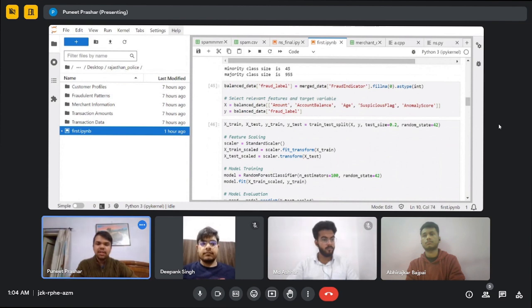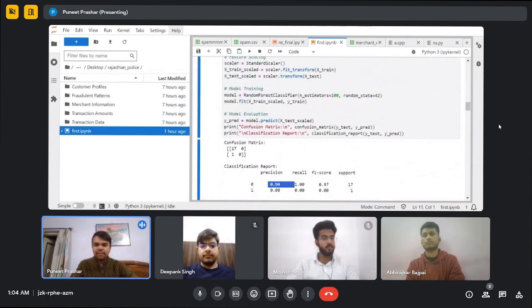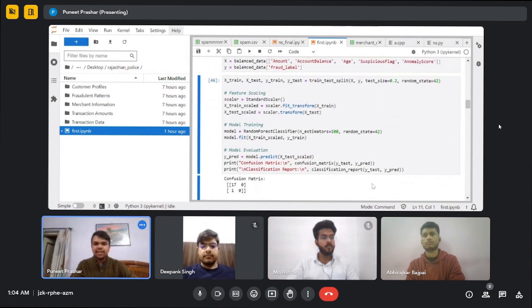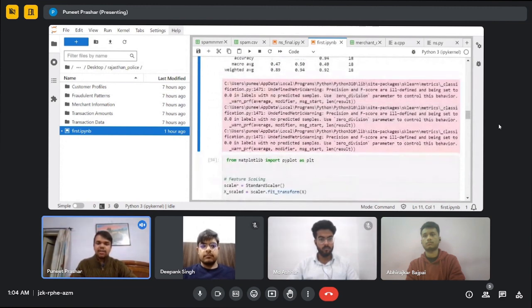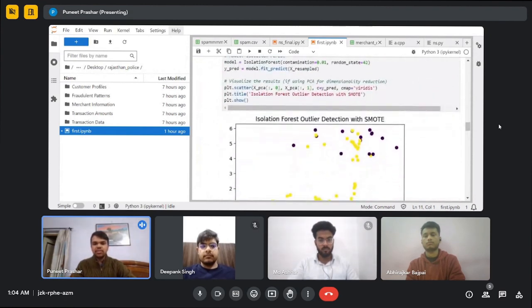We can later see that the accuracy comes out to be 94%, which is promising in a case where the data is huge, as we have been provided with various types of data. Later, in order to find out the outliers, we have used isolation forest, and using this, we are able to find out the outliers.